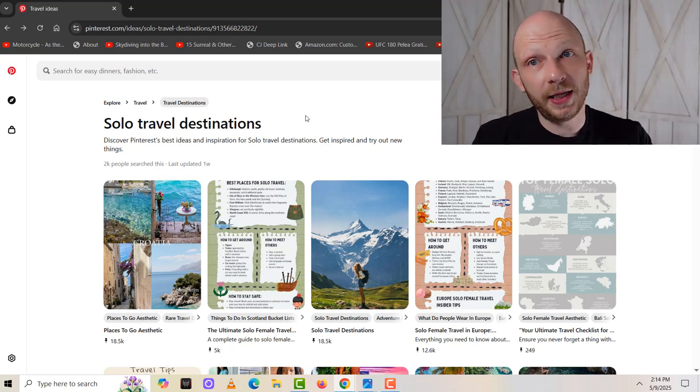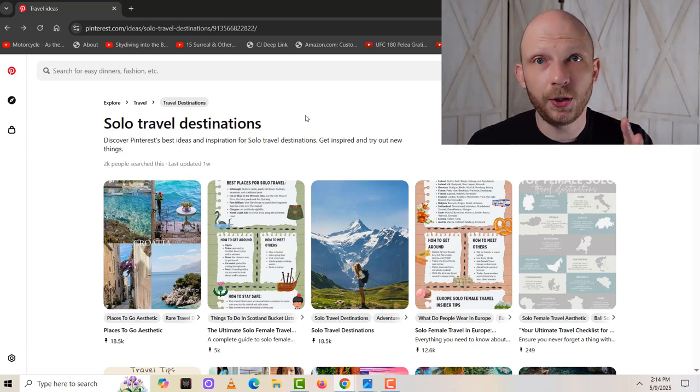So that's one of the keywords. I showed you the other way to do this. I want you to play around with this with the categories. I started with travel, but maybe you're in a different niche like home decor or gardening or beauty or hair and fashion or something like that. There's a lot of different main categories that you may be involved in, and that's what I want you to start with and use this same approach to do it as well.